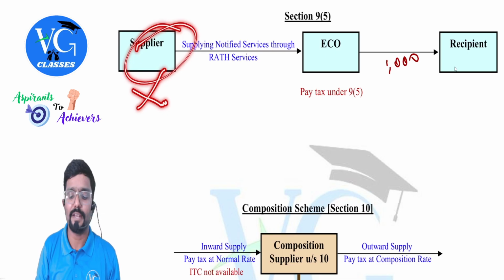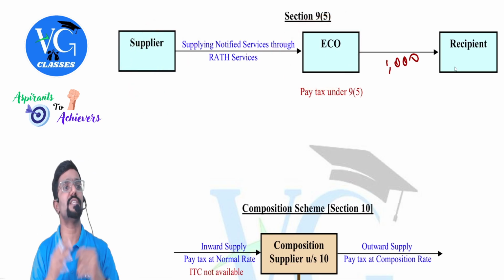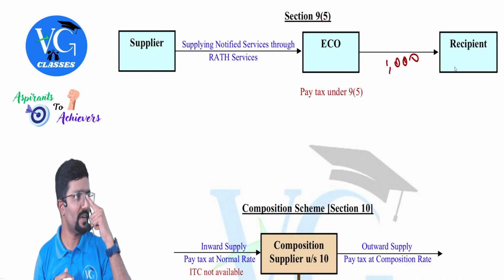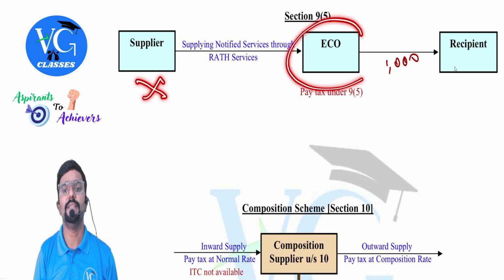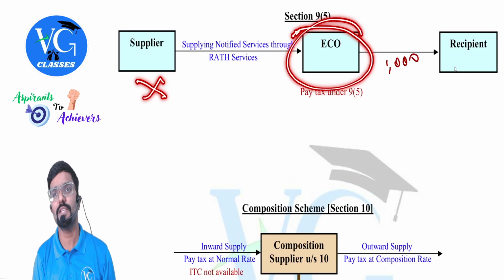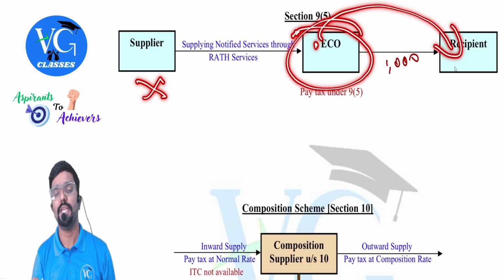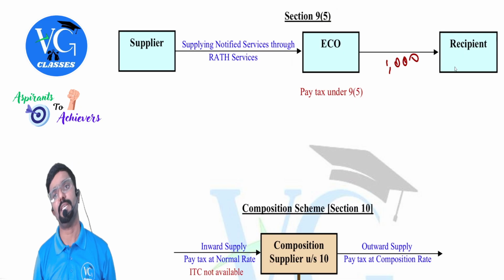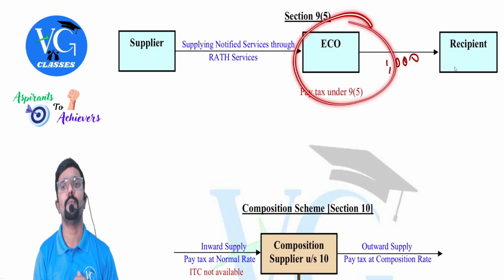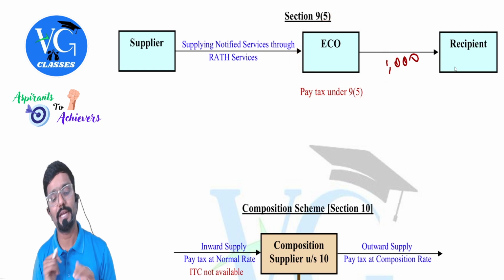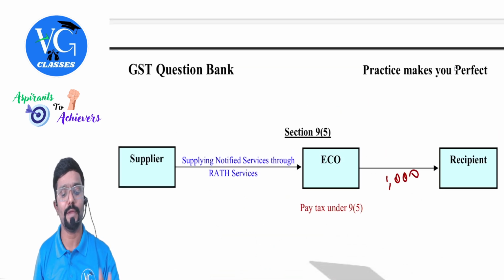So whom will we target? This person who is arranging for this transaction. It is difficult to catch hold of these people, so let us not target them. Let us target this guy. Obviously, when he is liable to pay, what will he do? He will charge and collect it from the recipient. Can he do it, sir? Yes. But the compliance burden is on whom? The e-commerce operator, guys. Let us begin the cases one by one now.